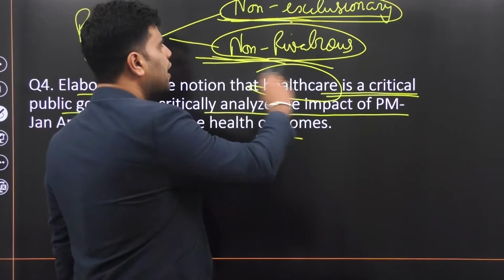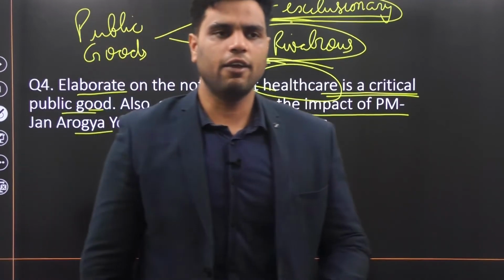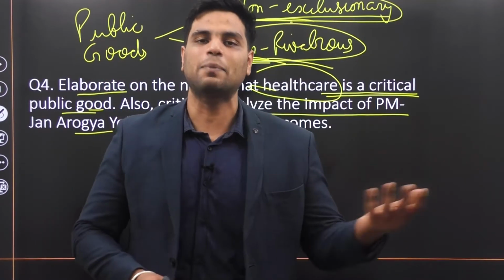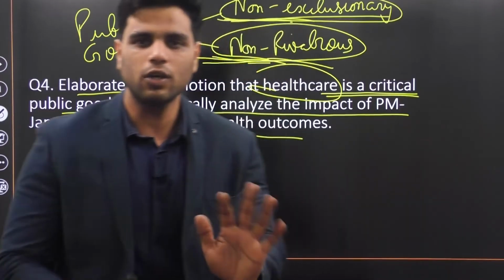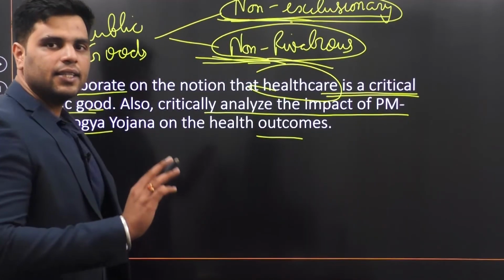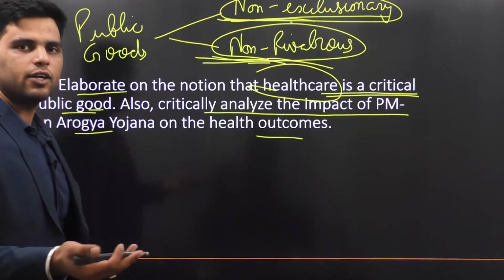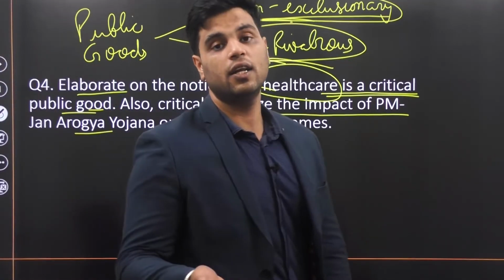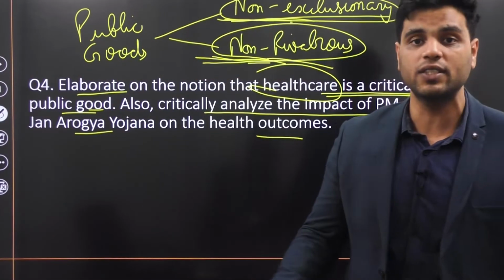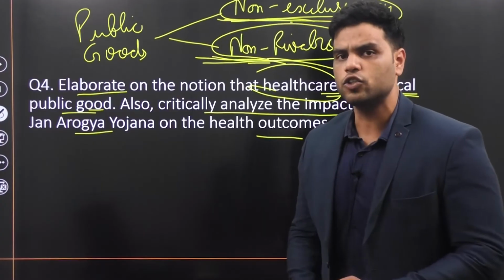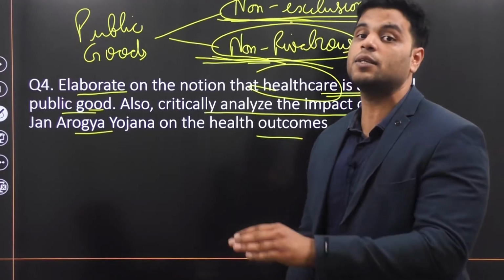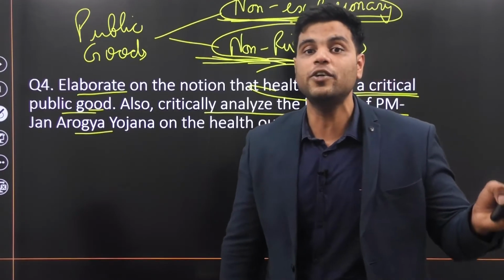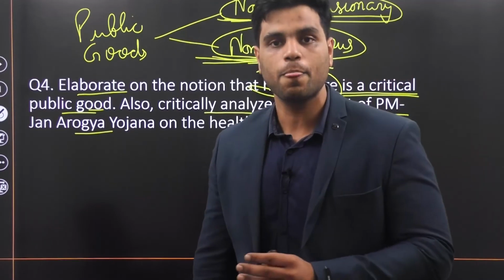And it should also be non-rivalrous. If I am consuming too much of healthcare, that means if I'm taking care of my health, I'm not leaving less for other people behind. You follow the logic, right? So they say that generally healthcare is a private good. Generally it is treated as a private good in various economies like the USA and to some extent in India also. But they say that healthcare should be treated as a public good. As a matter of fact, it should be treated as a critical public good. Why?